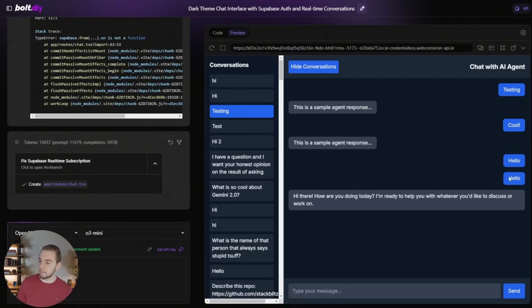And the only thing it messed up is it duplicated the user message, which I've seen this a lot, because it doesn't quite understand how the message comes through in the database as well, so it doesn't need to display it manually on the front end. But overall, this is looking really good. So everything is working great. It took a few tries to get there. Now let's see what it looks like with R1.